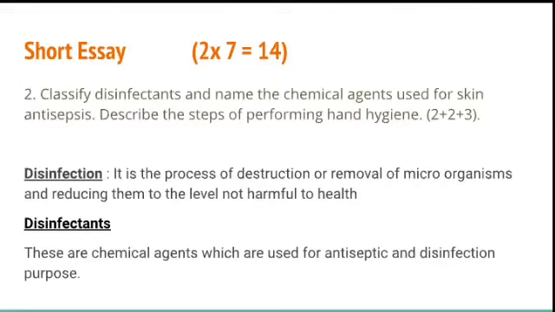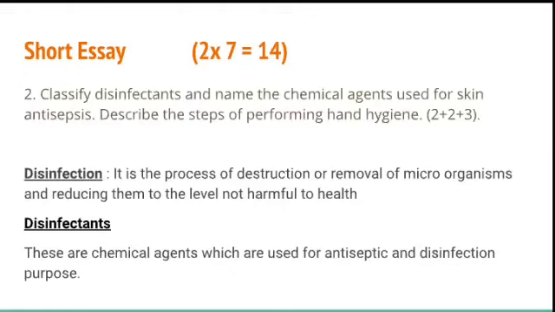Classify disinfectants and name the chemical agents used for skin antiseptics and describe the steps of performing hand hygiene. So the marks are divided like 2 plus 2 plus 3. So remember the marks. Classify disinfectants carries 2 marks. Name the chemical agents used for skin antisepsis carries 2 marks. Describe the steps of performing hand hygiene, 3 marks.